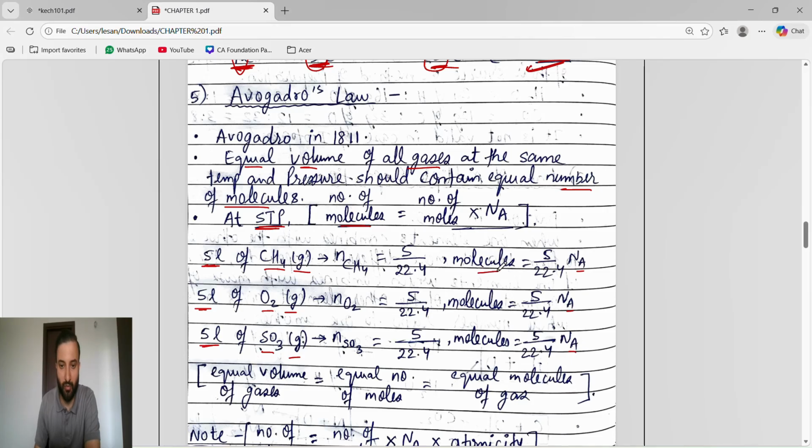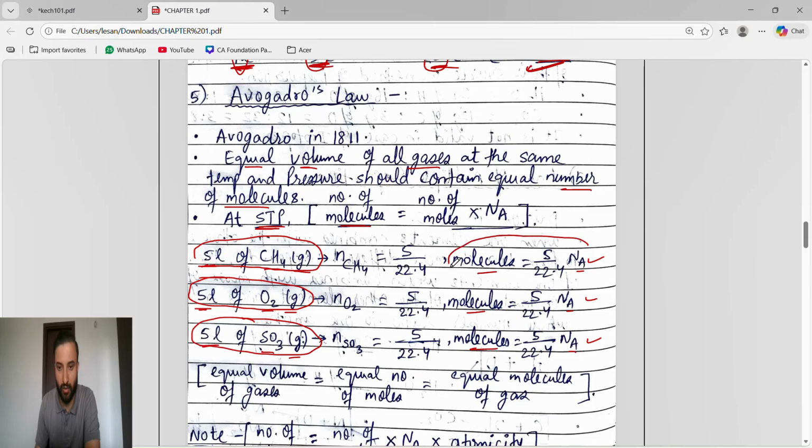So you can see the number of molecules for CH4 is 5 by 22.4 into NA. Number of molecules of O2 is 5 by 22.4 into NA. The number of molecules of SO3 is 5 by 22.4 into NA. So what we are seeing? We are taking equal volume of all gases, that is 5 liter, 5 liter, 5 liter, and they contain equal number of molecules.